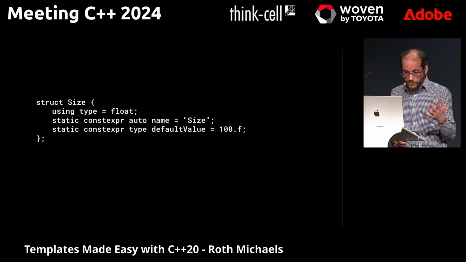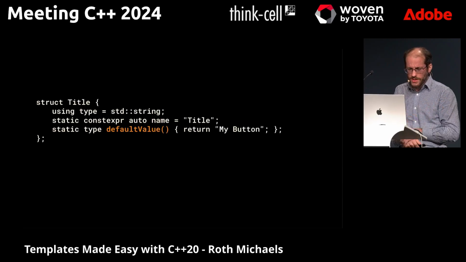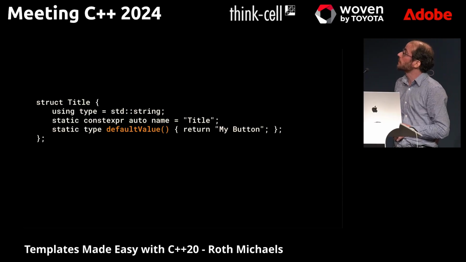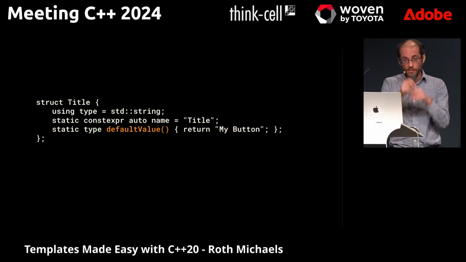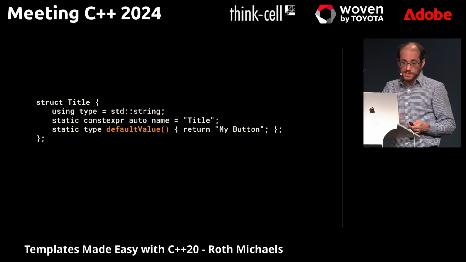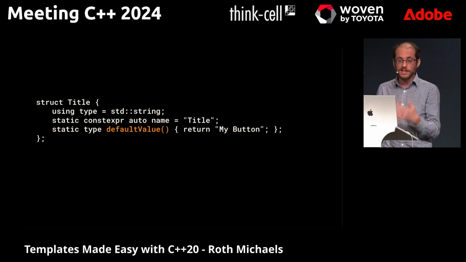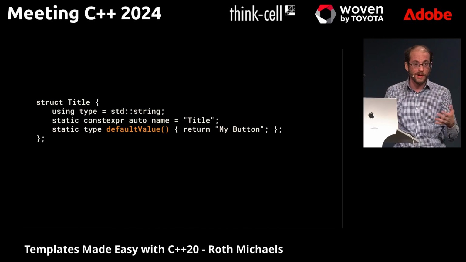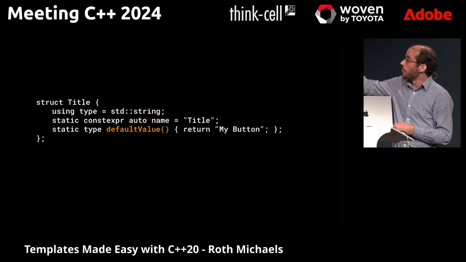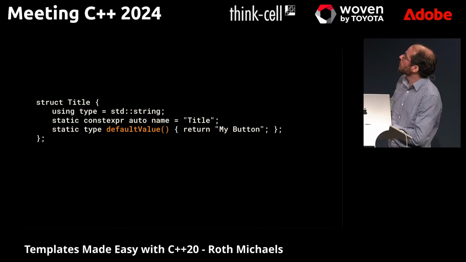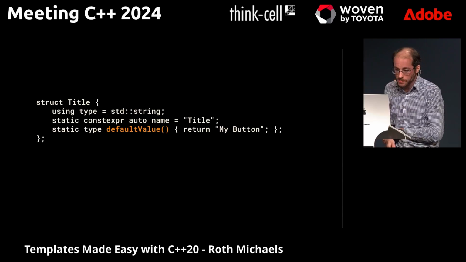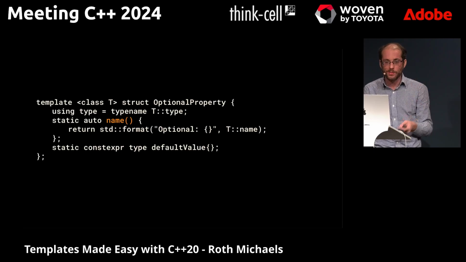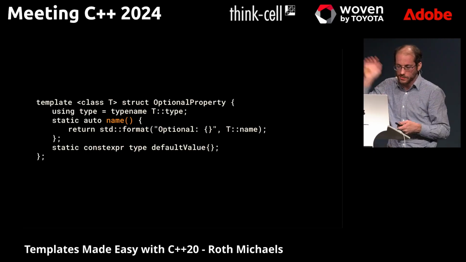And so this works nicely for size. But what if we did something like this? Now, I know I said earlier standard string is constexpr now. When we wrote this library, it wasn't. So in some situations, we actually need to make default value a function that would run at runtime because it couldn't be a constexpr value. But in this example, it might look like it could be, but just assume we have needs for this to be a function, or maybe the name might need to be a function because we need to format it, like we're having an optional property of some T, and we need to format it like that.